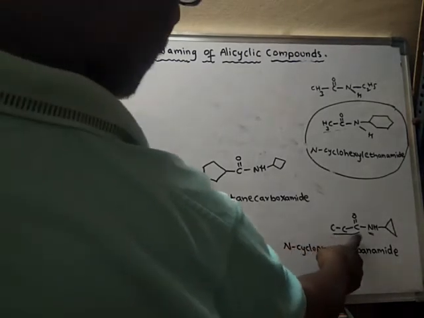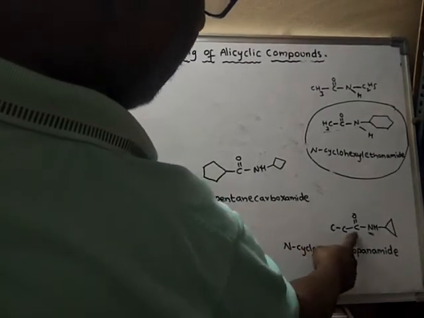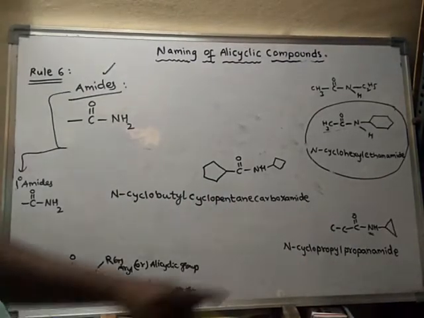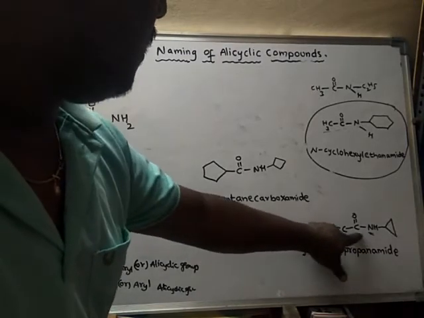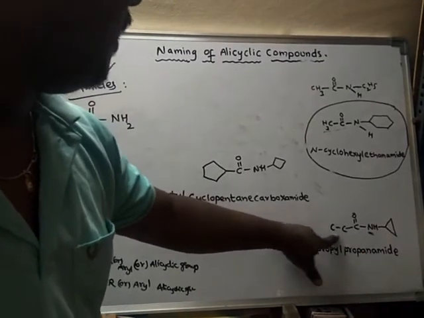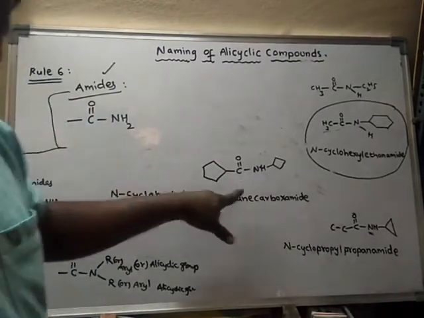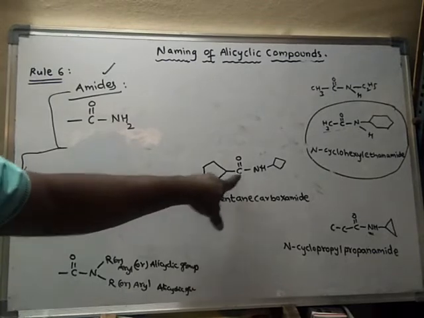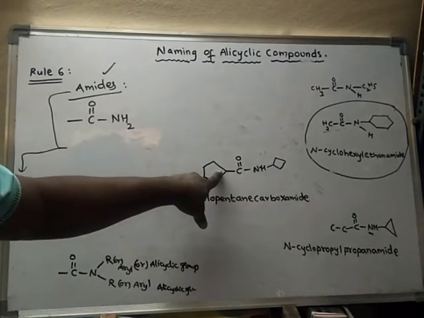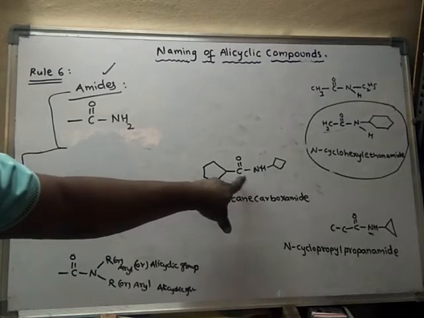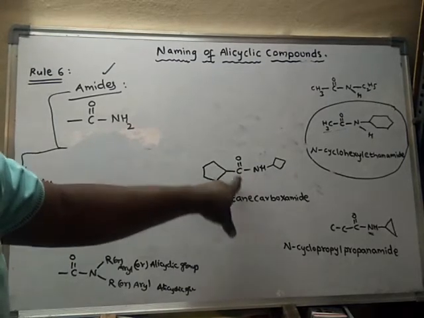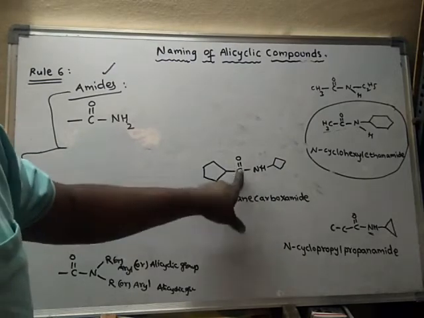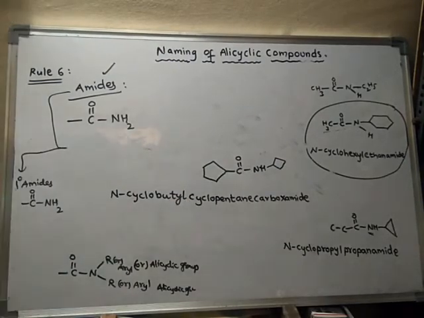Here this carbon will become part of the parent chain, but the carbon of the ring is not in continuation with this chain, because it is not part of the chain. Hence it should be written separately as carboxamide.